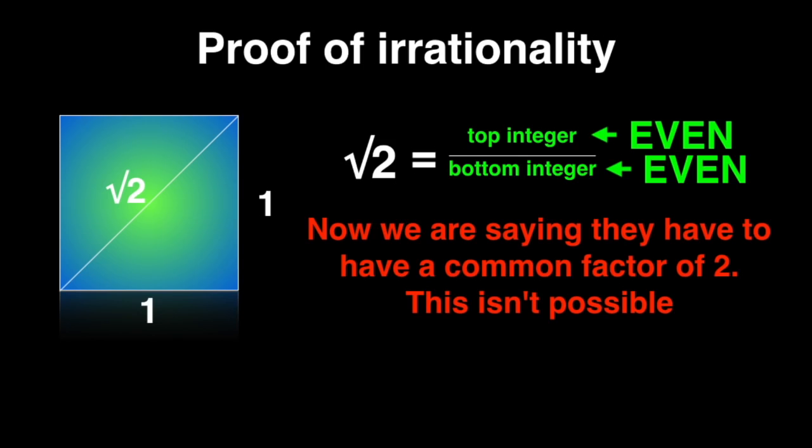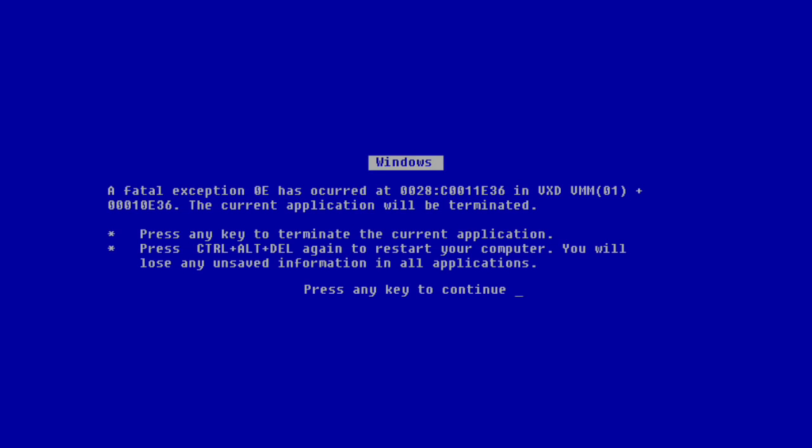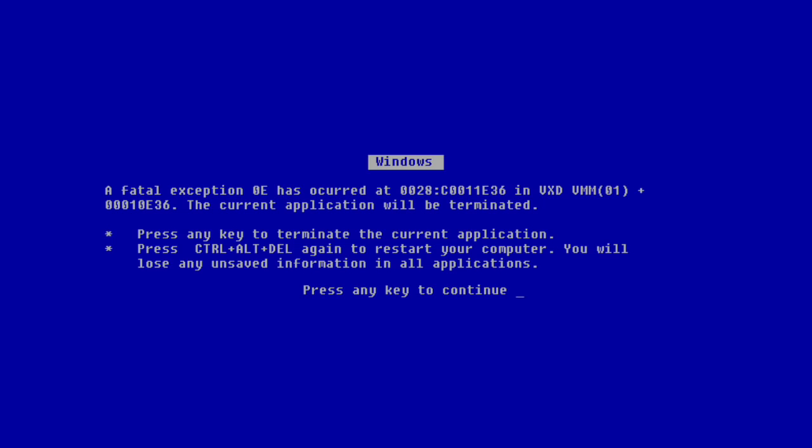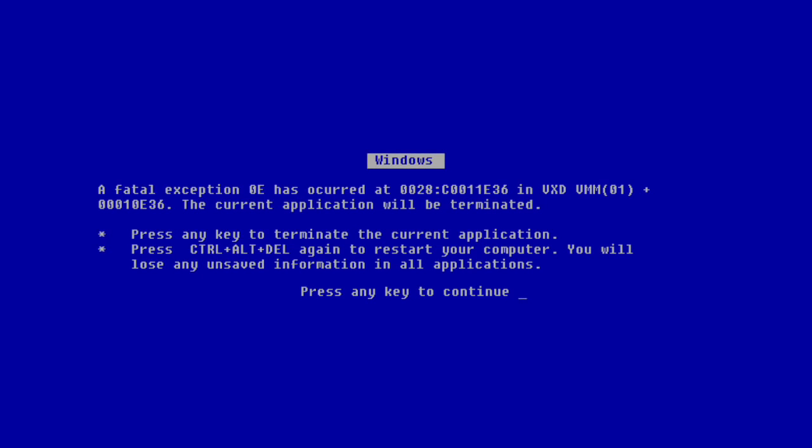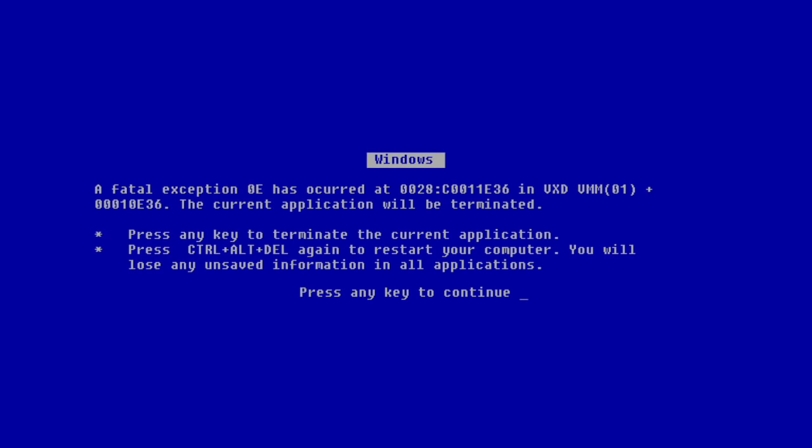That is not possible. So did your brain crash? It should have. If it didn't, maybe you didn't catch the problem. Go back, watch again, because it's a logic error. A fatal exception has occurred. It's illogical. It's not possible. And that is a point that I'm going to be pounding home over and over and over, that things that are irrational are not possible. They're actually just figments of our imagination.